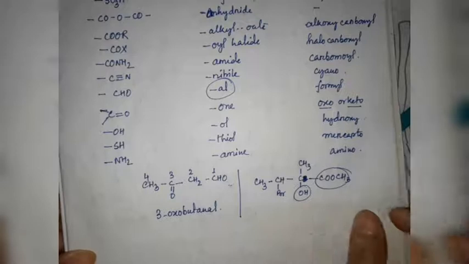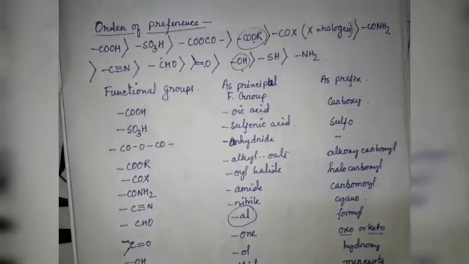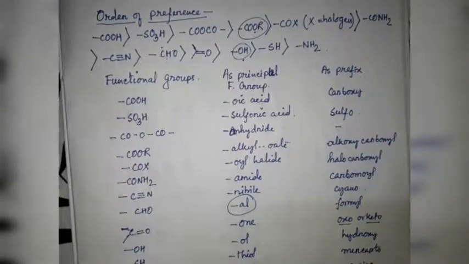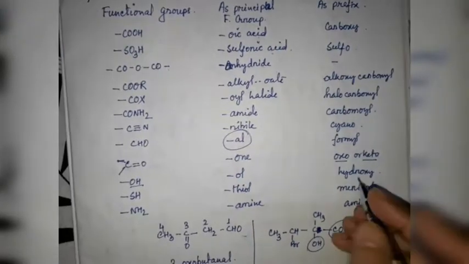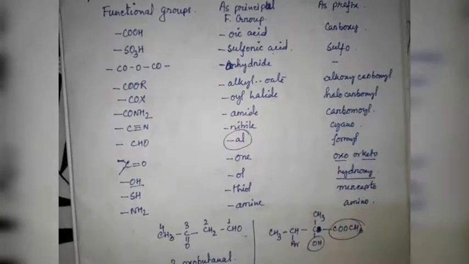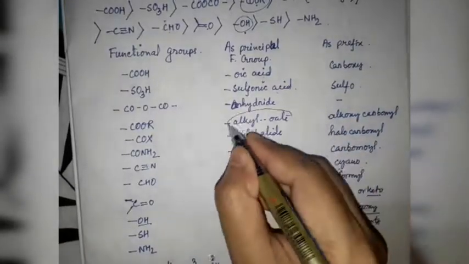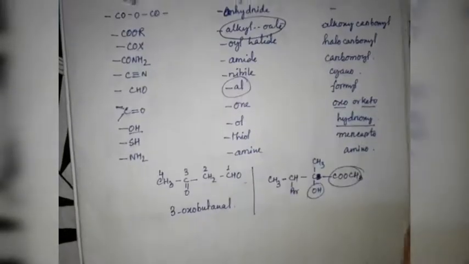According to it we have to decide the name, and OH is present as the secondary functional group. You can see OH is here and we have to write it as prefix. So this is hydroxy.